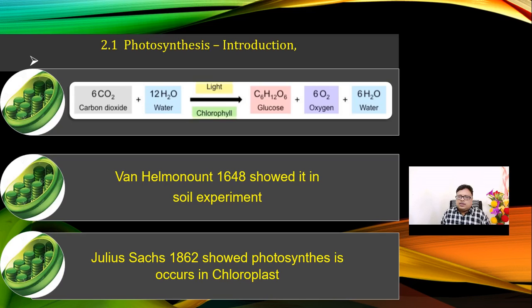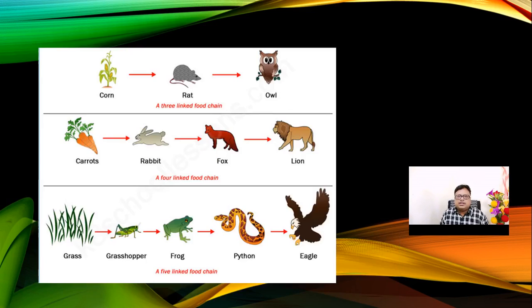Van Helmont utilized a soil experiment. He put some water in different pots and measured their weight, and he found that different pots had different weights, and then he suggested there may be a possibility of food material synthesis. Then Julius Sachs in 1862 showed that photosynthesis occurs in the chloroplast.